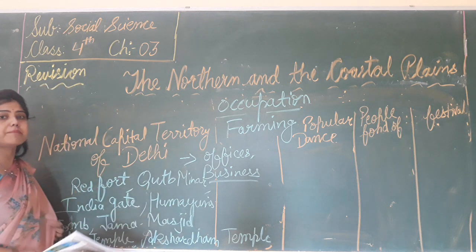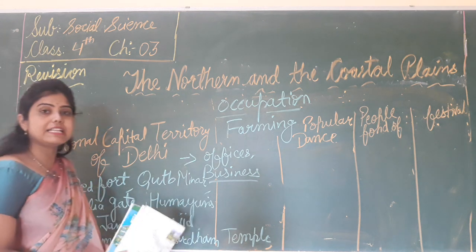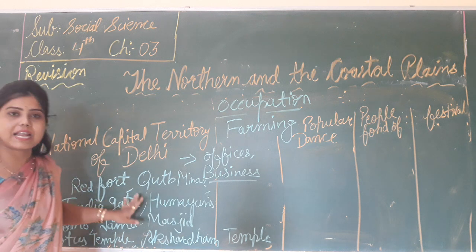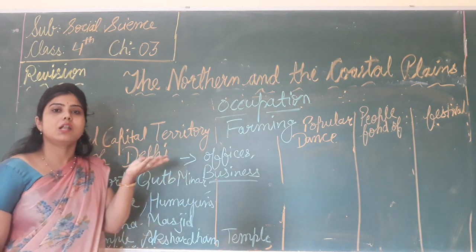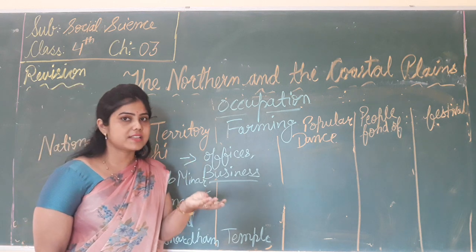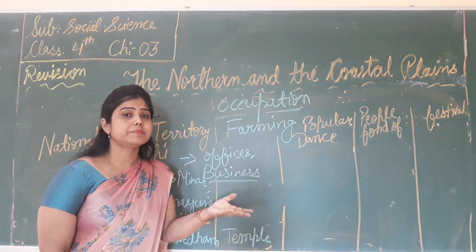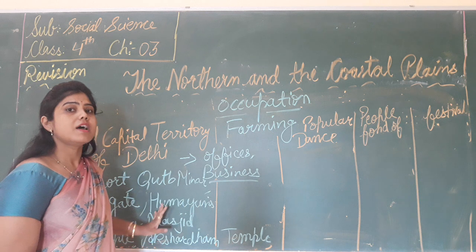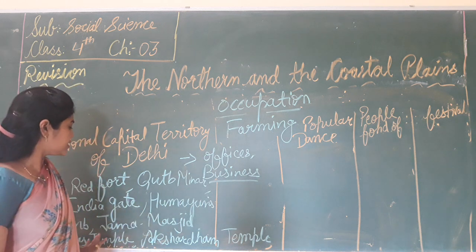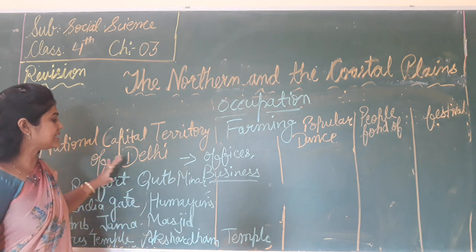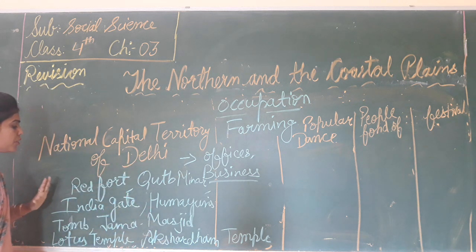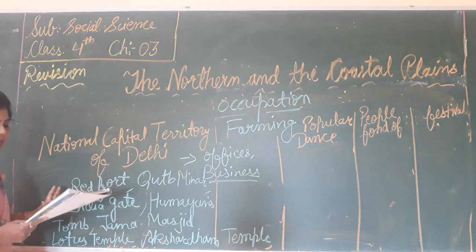So what are the famous monuments in Delhi? These are the famous monuments in Delhi.